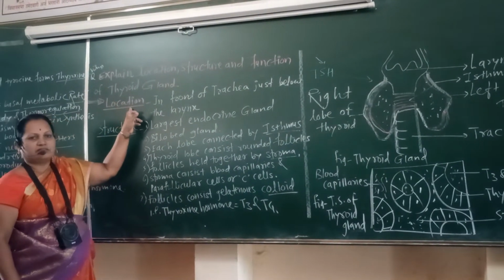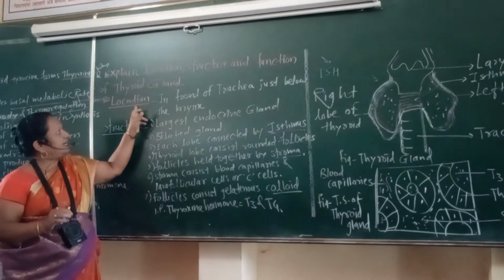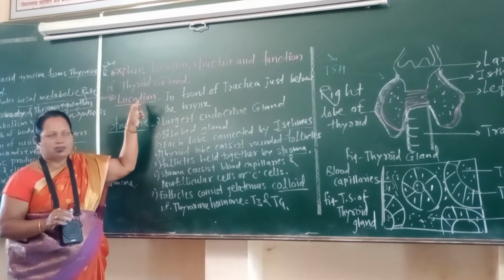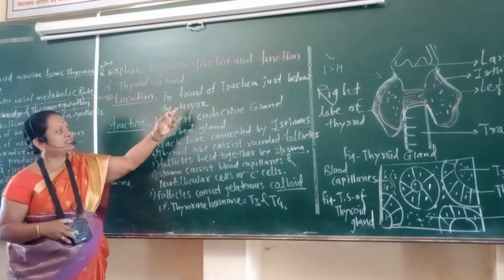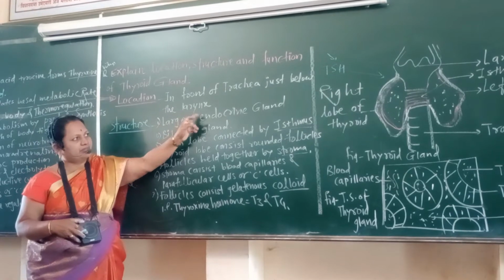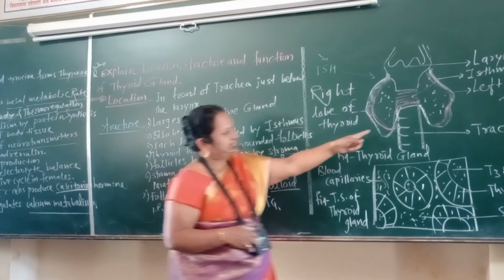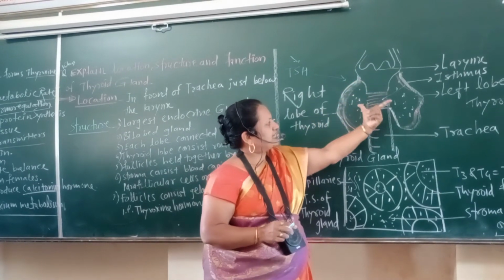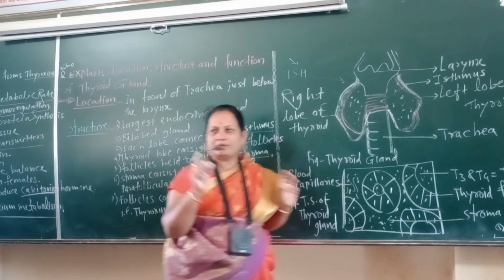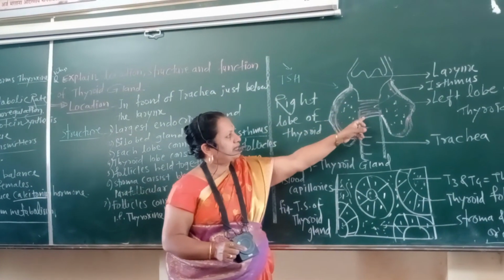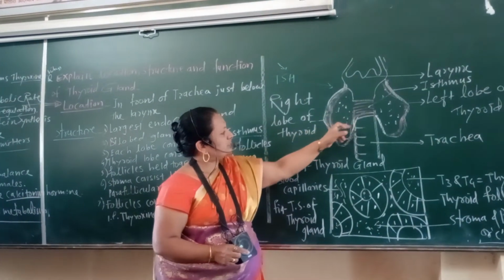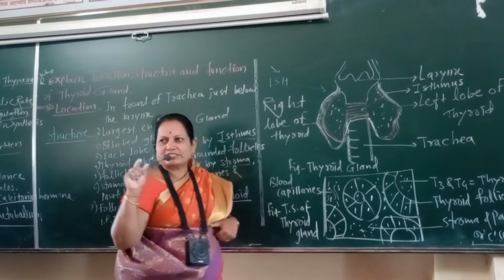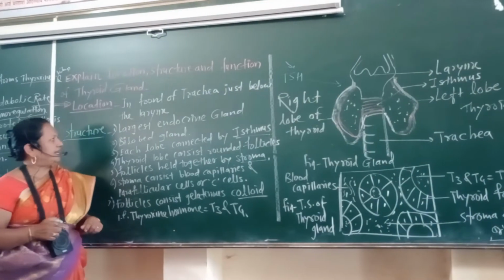The question asked on the thyroid gland is usually to write the location, structure and function of the thyroid gland. What is the location? In front of the trachea, just below the larynx, in the neck. The thyroid gland has two lobes connected by a non-secretory band called the isthmus. It is actually bow tie shaped or butterfly shaped.